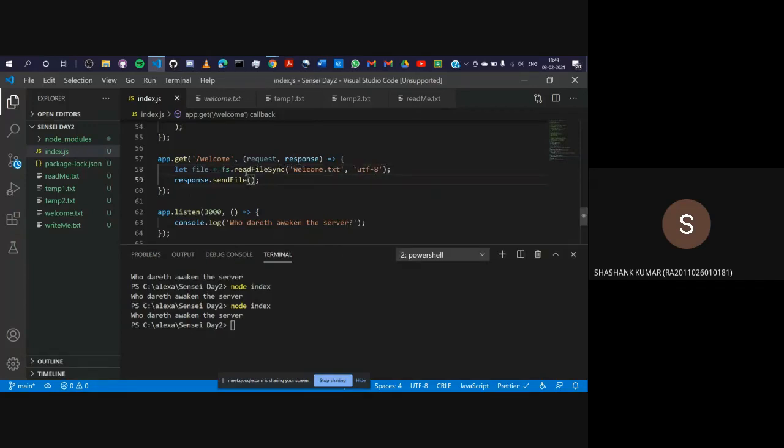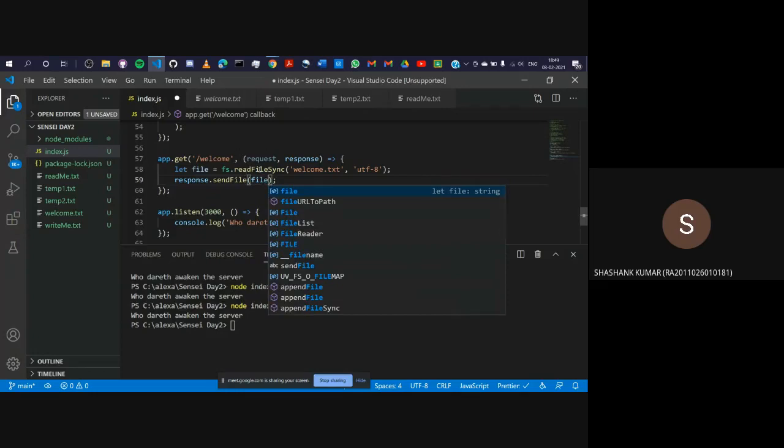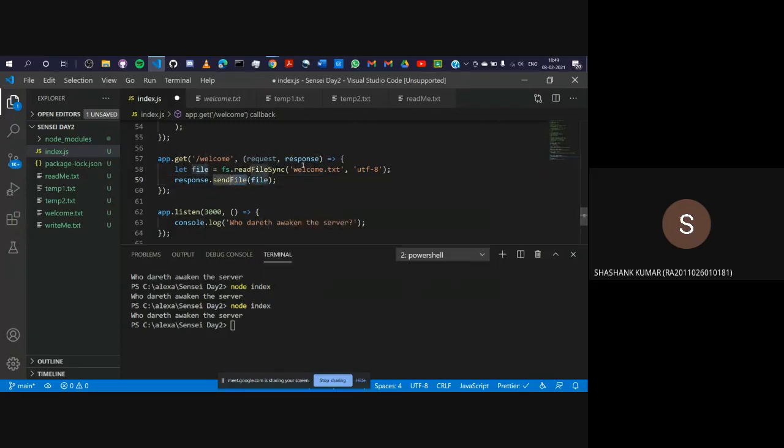Actually, when you are storing this, it is storing the data, so you need not send a file. My bad. I'll rename it so that you are not confused.